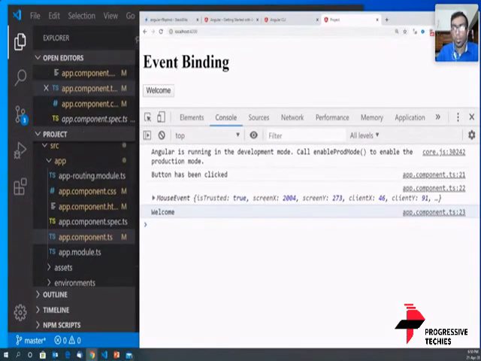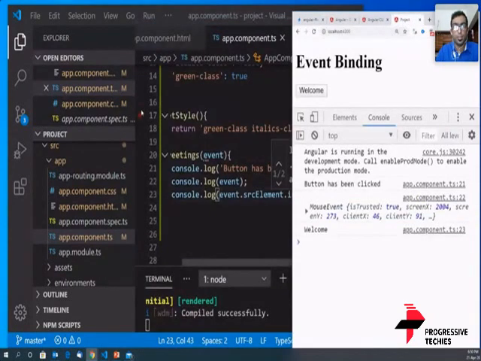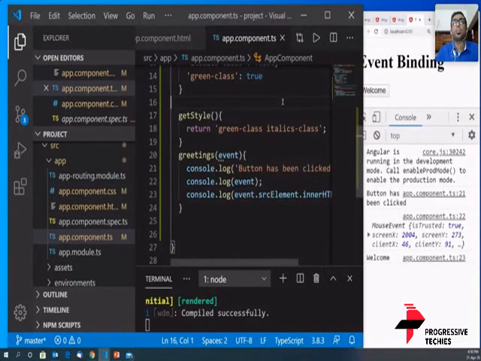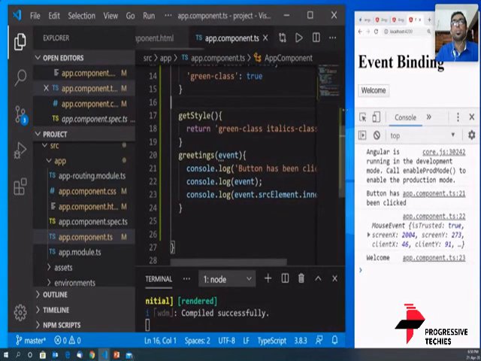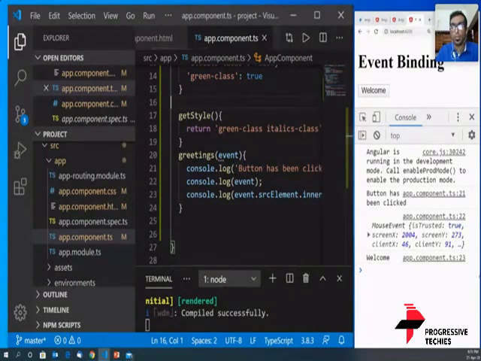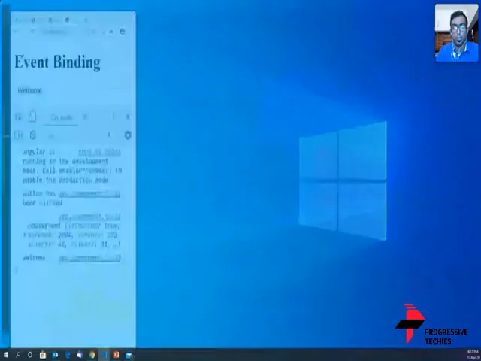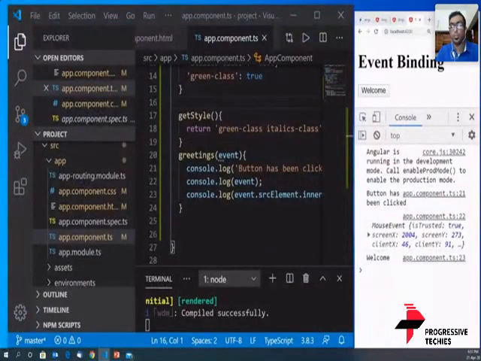I hope event binding is understood. Is there any doubt? Great. Okay.